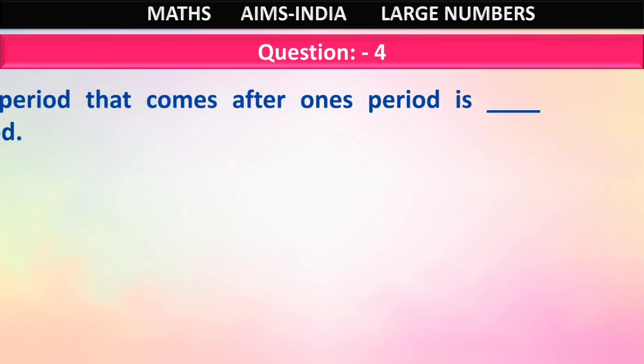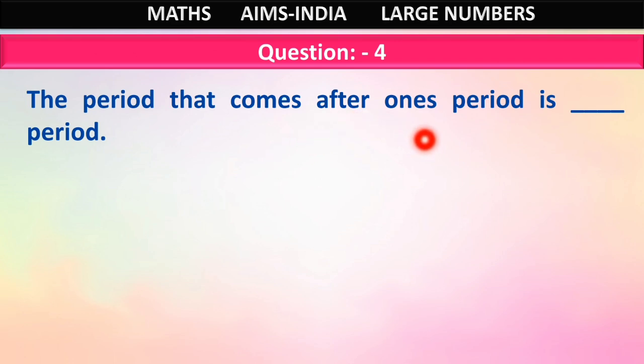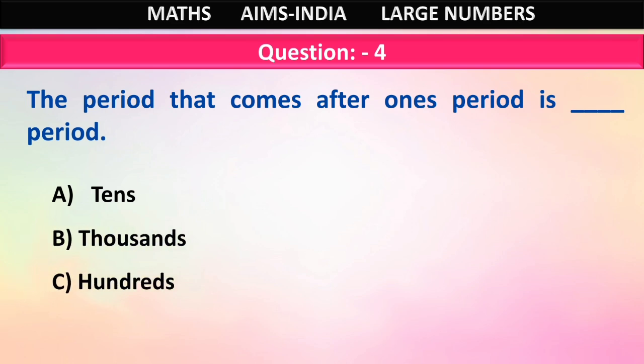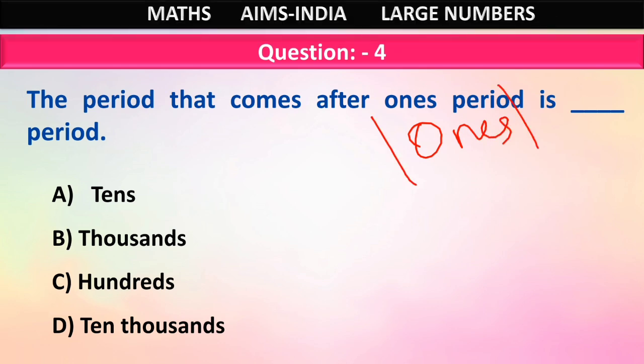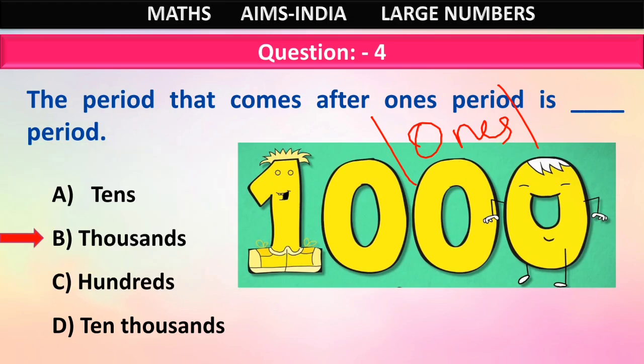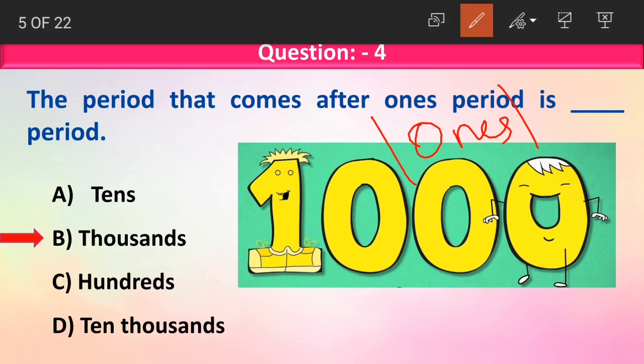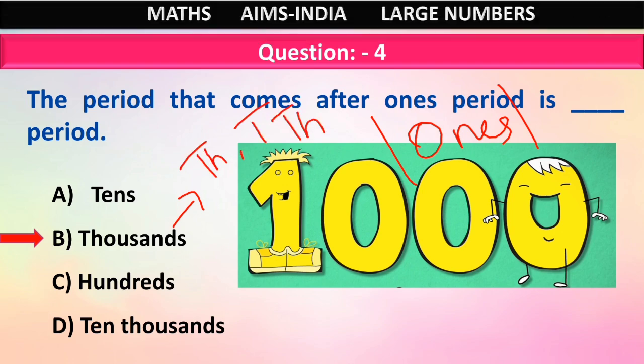Question number 4. The period that comes after ones period is dash. Option A tens period, option B thousands period, option C hundreds period, option D 10,000s period. What is ones? Ones is the first period. After ones which period do we have, children? Yes, we have the thousands period. And what does thousands period have? Thousands period has thousands and 10,000s in it.